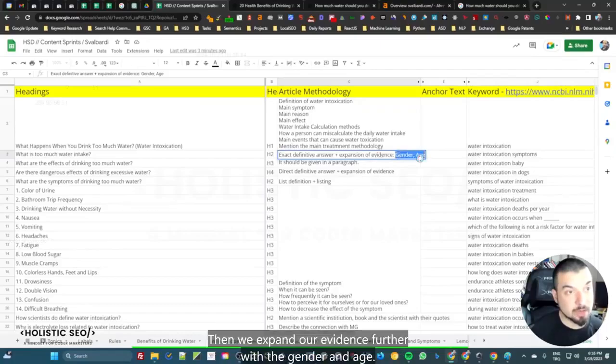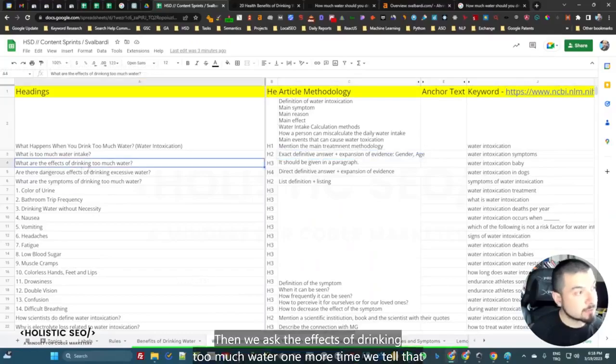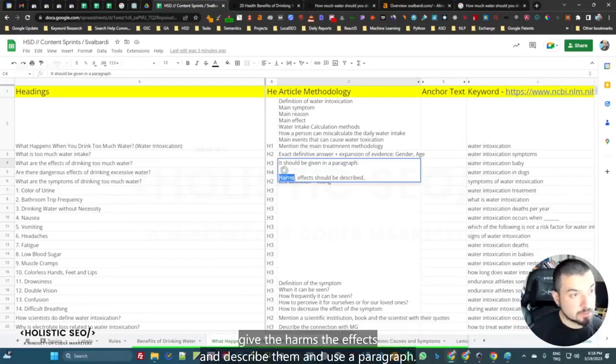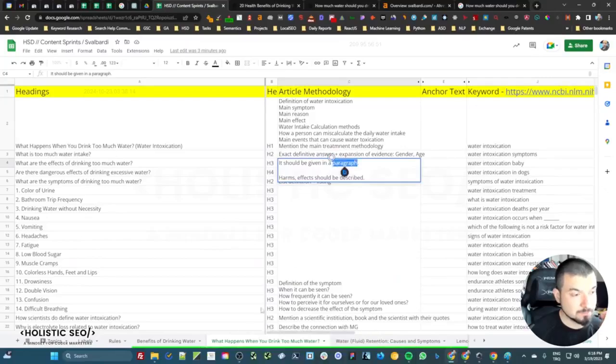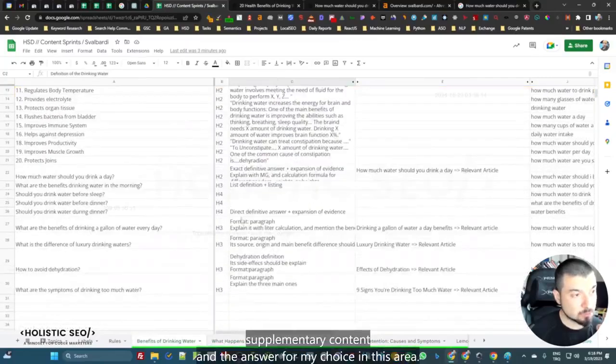Then we expand our evidence further with the gender and the age. Then we ask the effects of drinking too much water. One more time, we tell it to give the harms, the effects, describe them, and use a paragraph. This is relevant to the supplementary content and the answer format choice in this area.